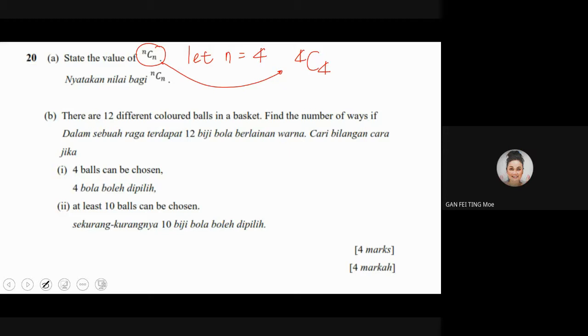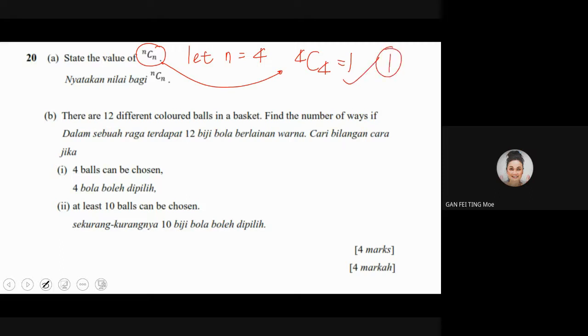Then you press the calculator. Get your calculator very fast and press 4C4. What do you get? You get it as 1. Okay, good. So that's why NCN, your answer is 1, because that will give you 1 mark.